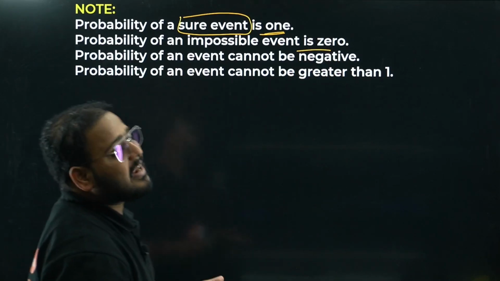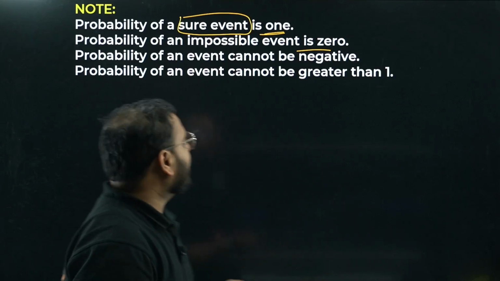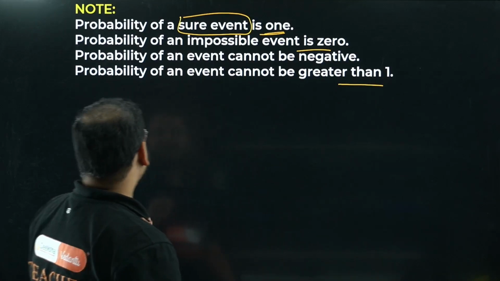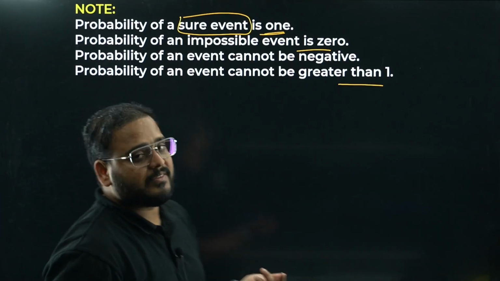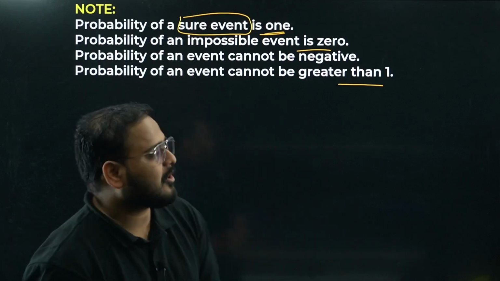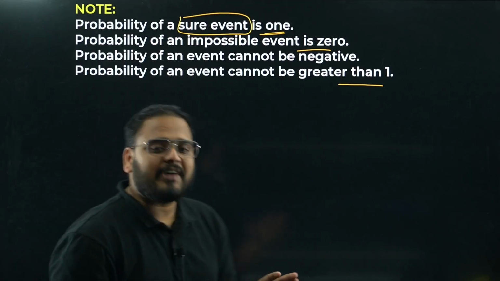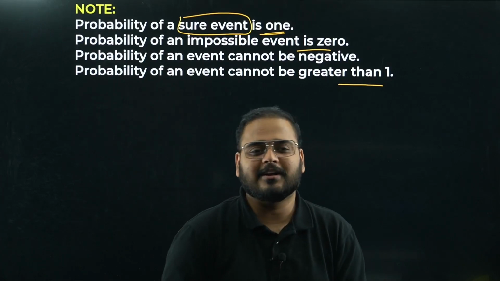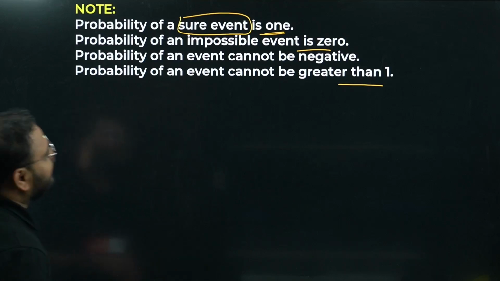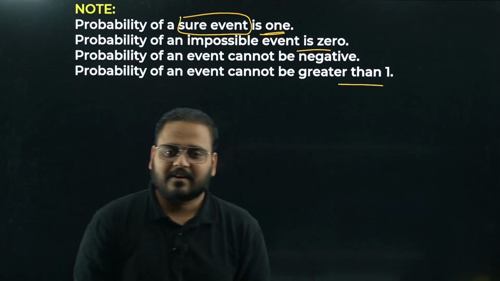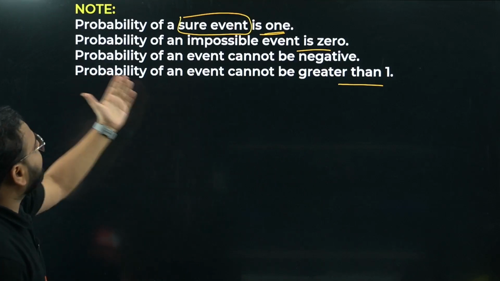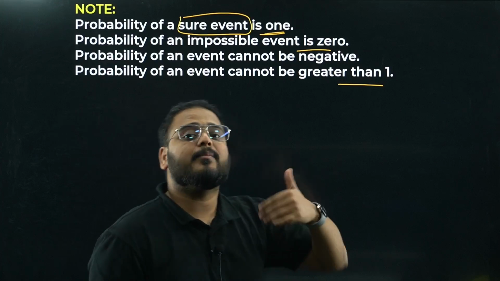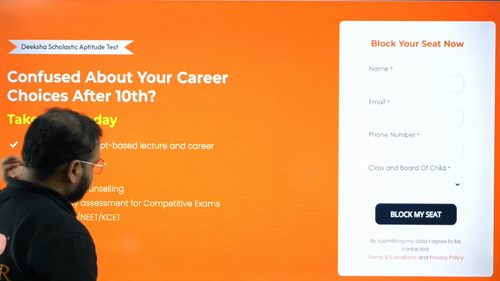Probability of an event cannot be negative. Can it be negative, sir? It can never be negative. Probability of an event cannot be greater than 1 as well. This is the maximum value, always less than or equal to 1 and never negative. You cannot have more than 100% chances, right? Means if I have kept only 5 balls in the bag, can I get 6 out of that? No, unless you are a magician and you have kept another ball hidden in the bag. So if there are a total of 5 balls in the bag, you're going to get only 5 out of it. So probability of an event cannot be greater than 1 and cannot be negative. It is 0 for an impossible event, and for a sure event, it will always be 1, sir.